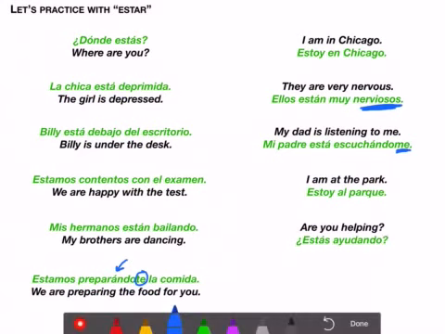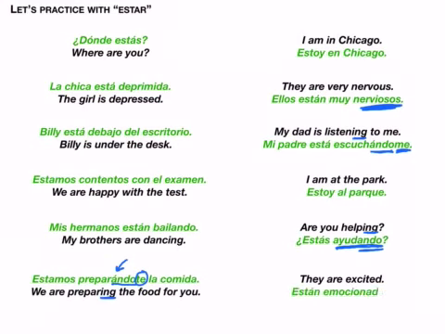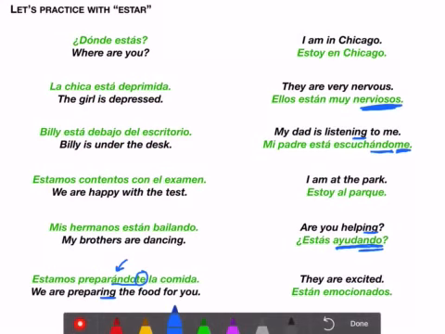Estás ayudando. Helping, right? There's the -ing, ando. Now those are all AR verbs, but an ER or an IR verb would be iendo, yendo. They are excited. Están emocionados.